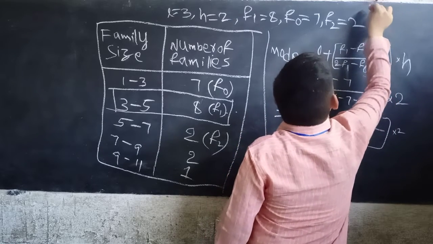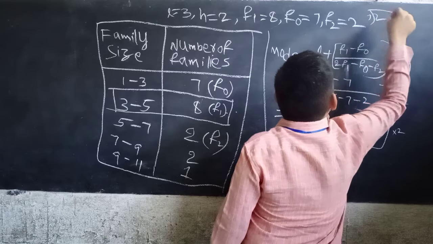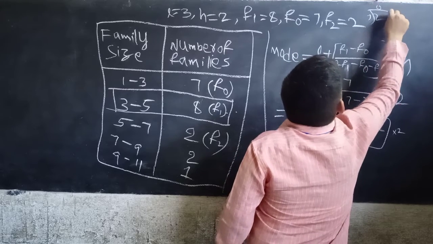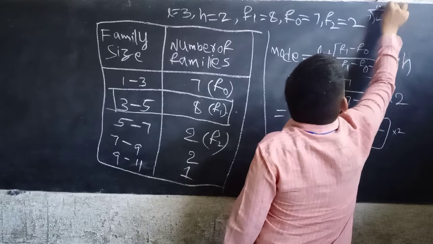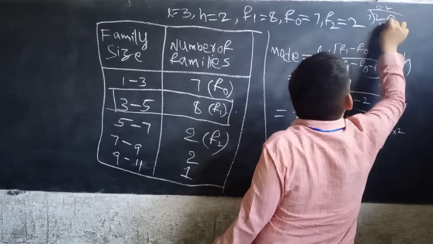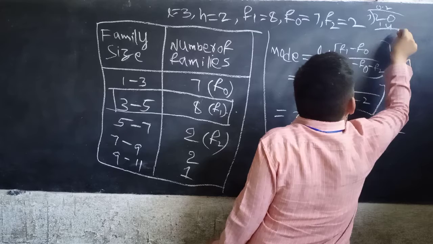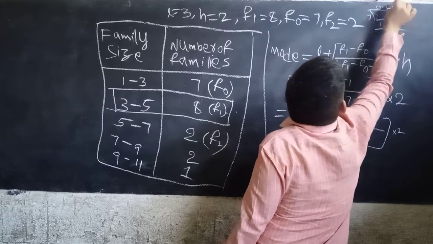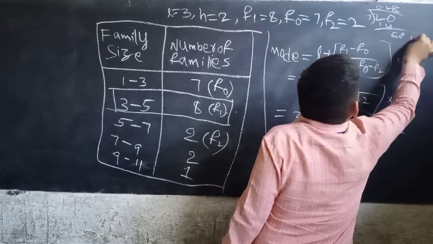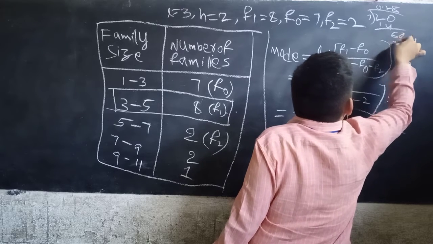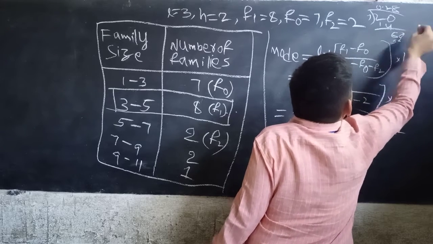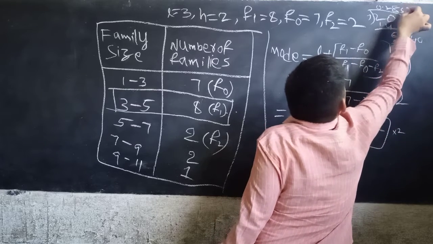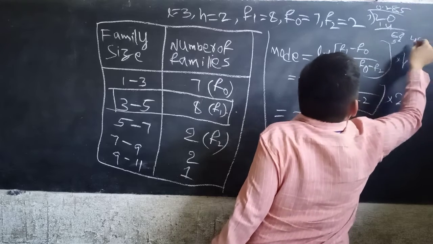2 divided by 7. Now 0 point, 20 by 7 is 2, remainder 6, then 60, 56, and again 40, and further 50 and 35.